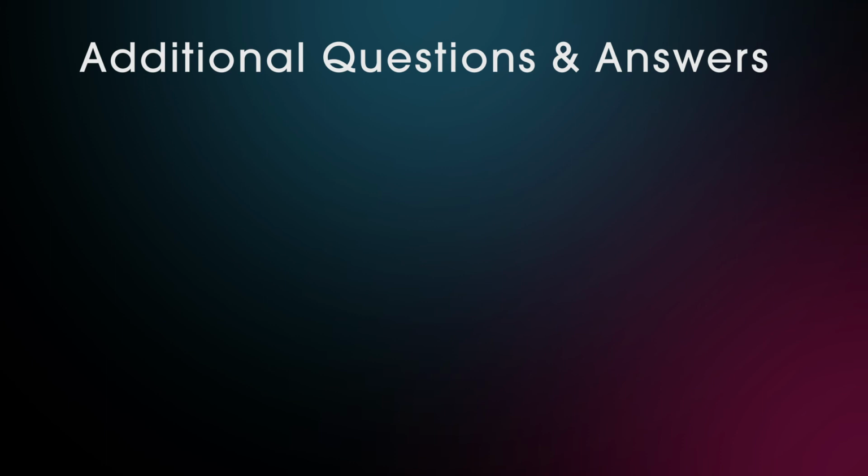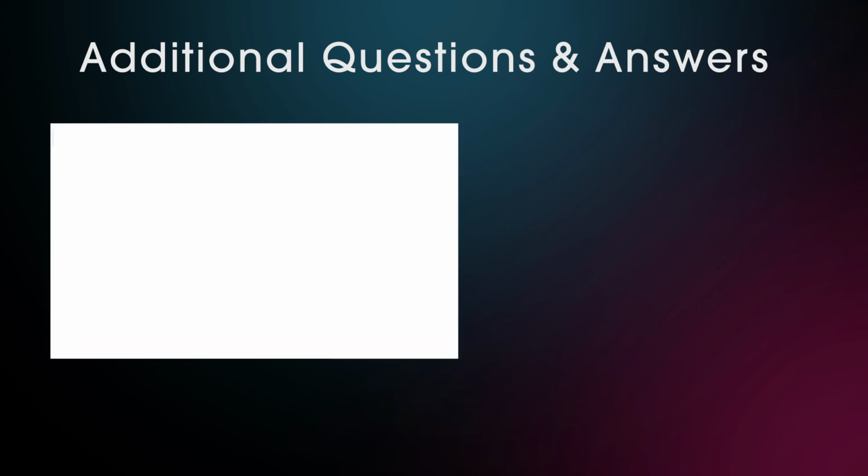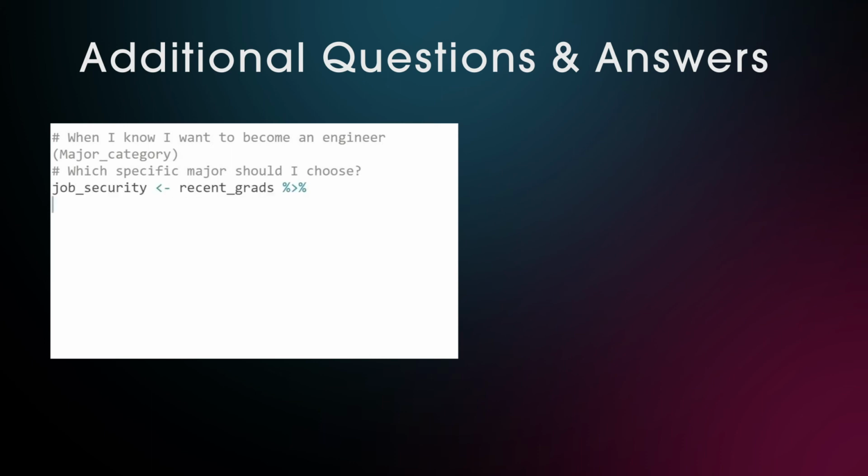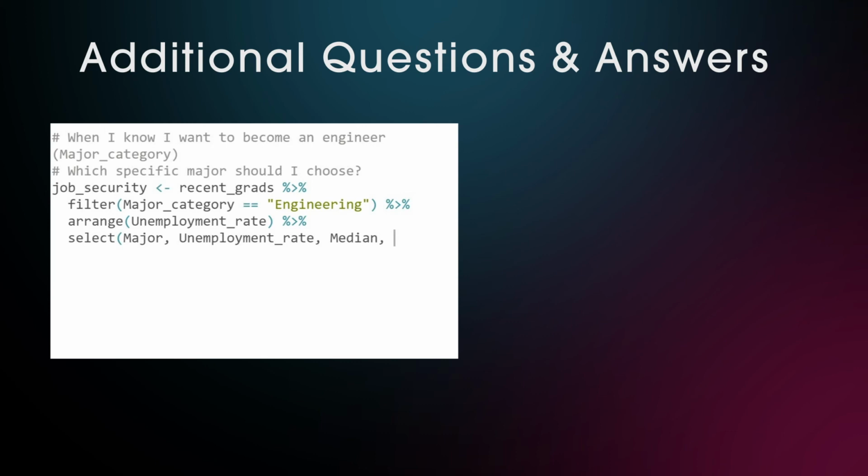For example, if you're pretty sure you want to be an engineer, so that's the major category you're going to study, then what special area should you go to when the unemployment rate is really important to you? So let's call this job security and simply filter for engineering as a major category and arrange by unemployment rate. And then select some interesting columns to investigate and view the whole thing in RStudio.